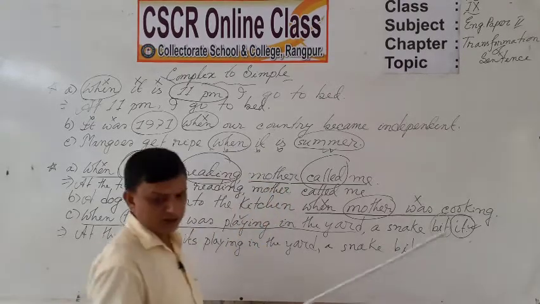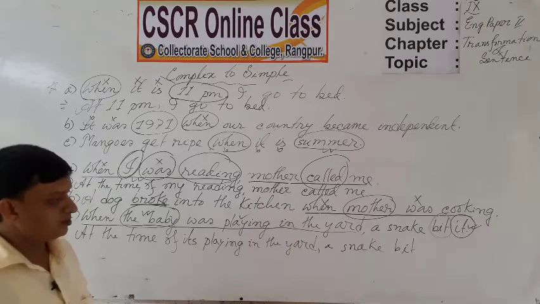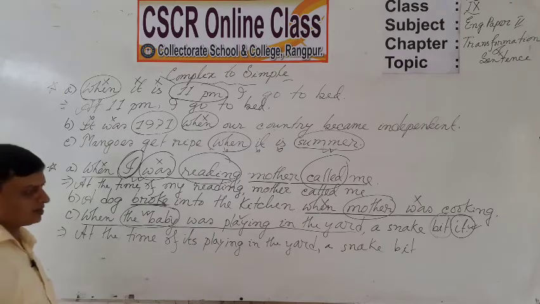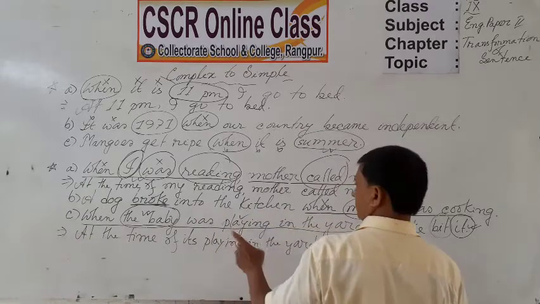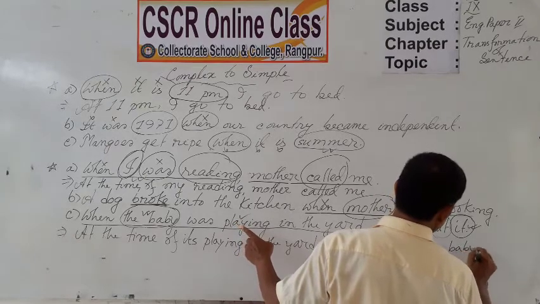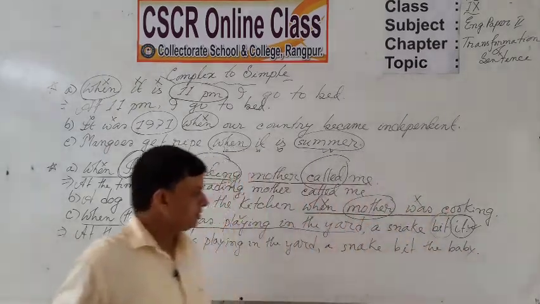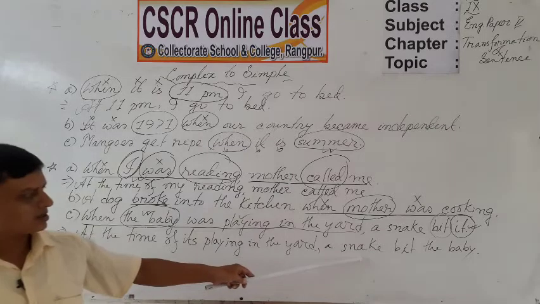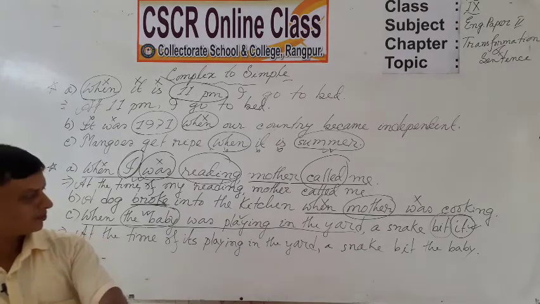You should not write the word it, because here is a noun form, the baby, and you have taken the possessive form of the pronoun its. Then it is better to write the noun the baby in place of the pronoun it. So, dear students, the answer will be, at the time of its playing in the yard, a snake bit the baby.